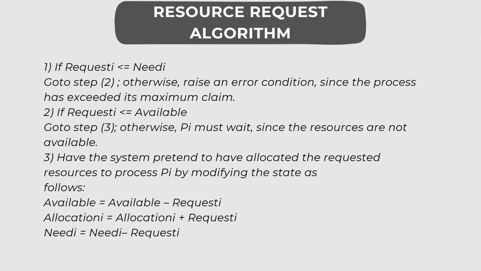In the third step, we have the system pretend to have allocated the requested resources to the process Pi by modifying the state as follows. Available equals available minus request. Allocation equals allocation plus request. And need equals need minus request.